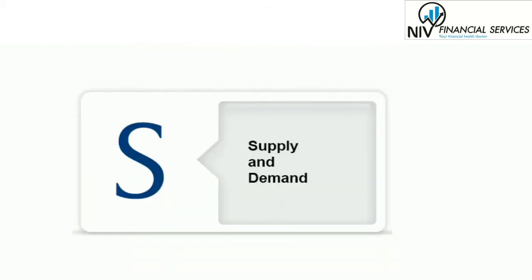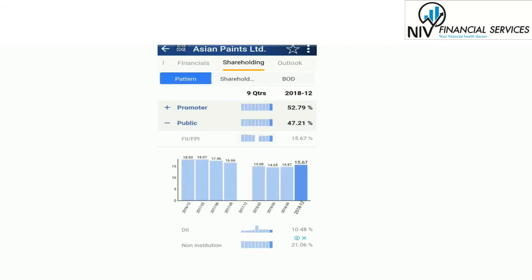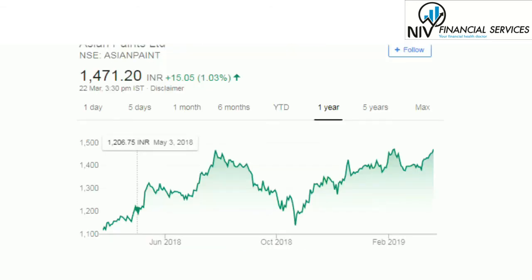So next one is S, supply and demand. As more investors demand a limited supply of shares, a stock price goes up. Look for heavy volume accumulation by institutional investors, particularly at key moments like when the stock is breaking above a prior resistance level. So here you can see in the recent quarters the share accumulation is going up. So the public is demanding more shares, and the demand for that particular share is increasing. Here you can see the 1 year data of the Asian Paints company, which is doing very well.